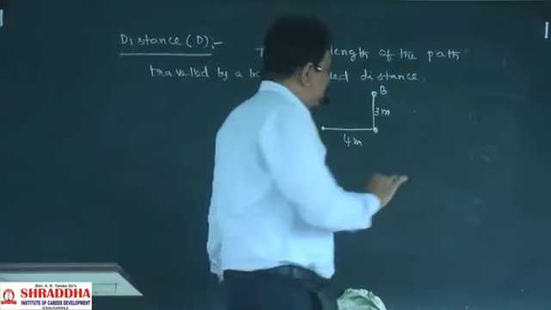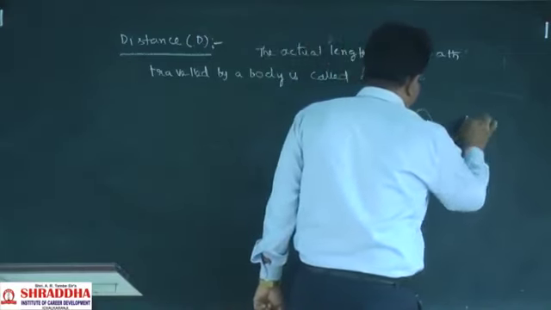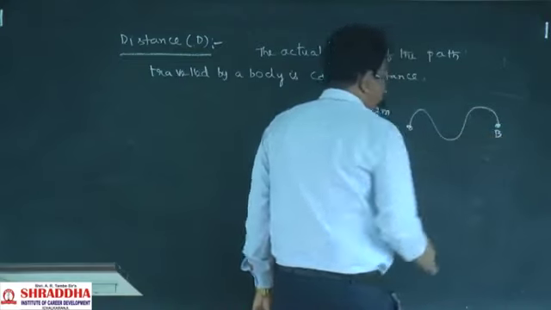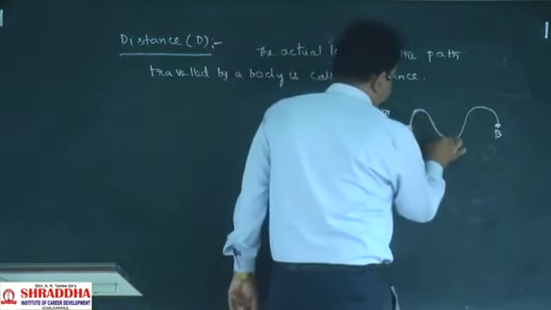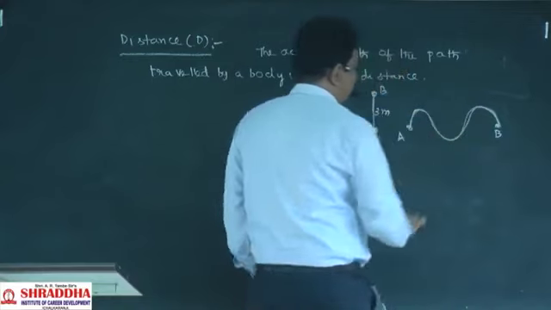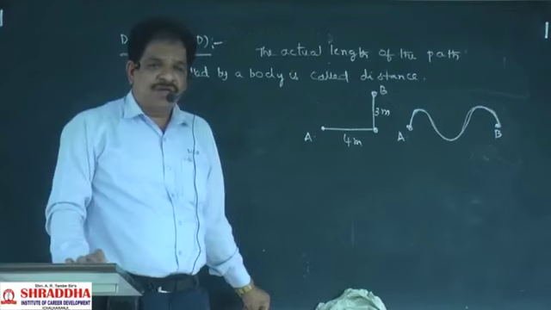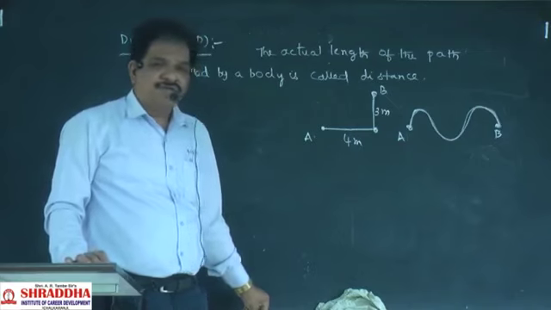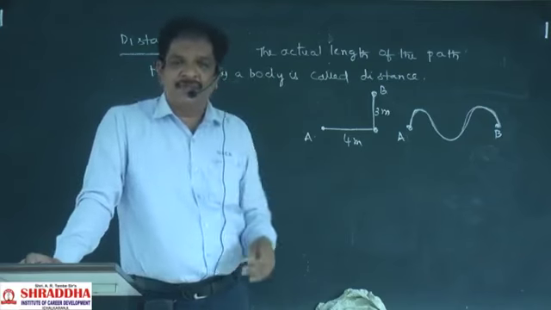For example, here to here the road is in this manner. So the road is like this. What happened to this person? He went like this, finally he came there. So the actual length of the path travelled by the body will be called the distance. For example, Tirupati, hill stations will be there.